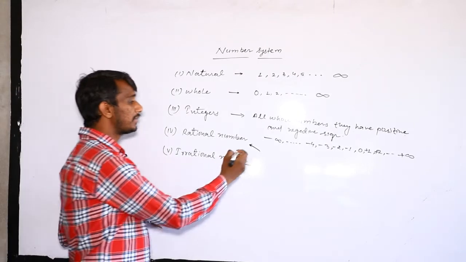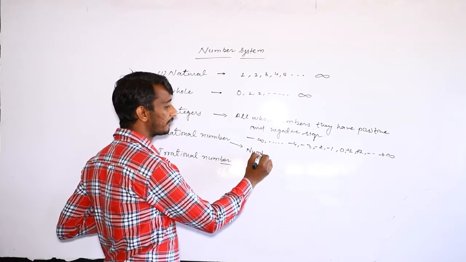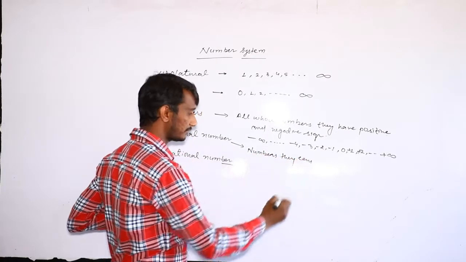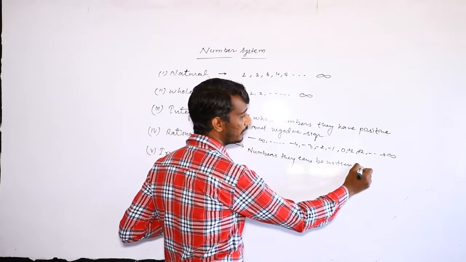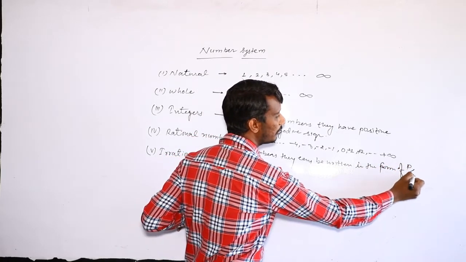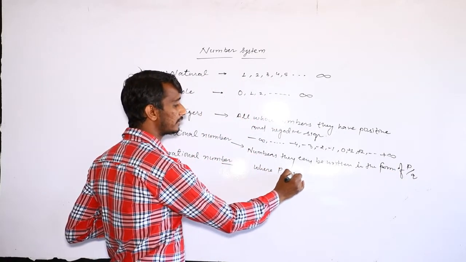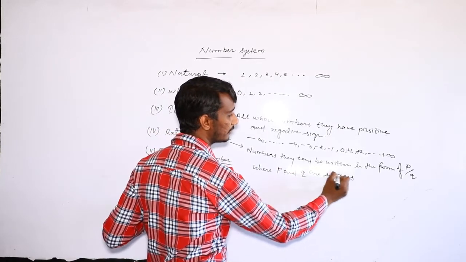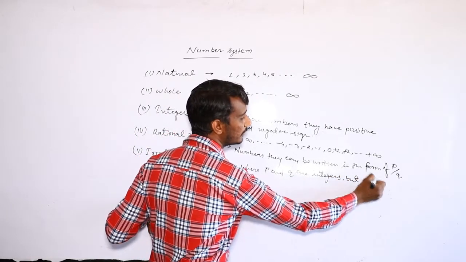Rational numbers are numbers that can be written in the form of P upon Q, where P and Q are integers, but Q is not equal to 0.